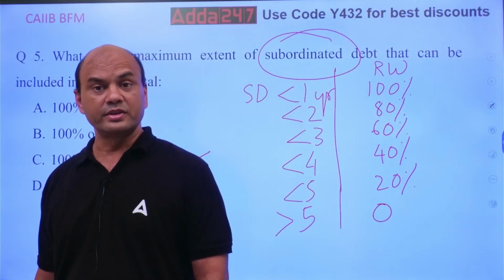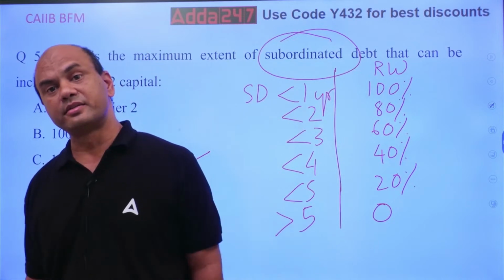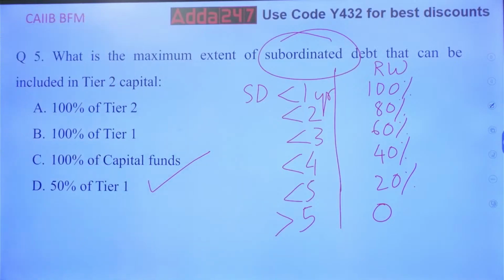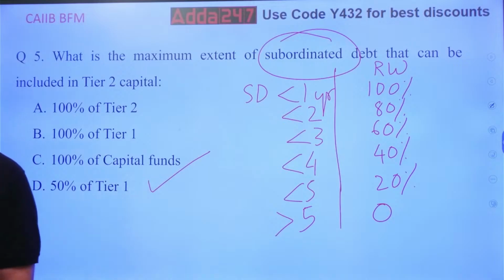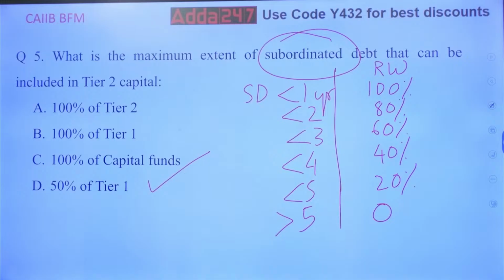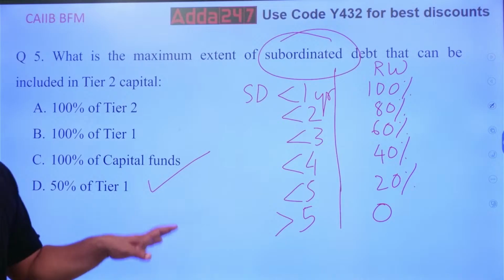So these clauses are included by RBI. We generally require subordinate debt in our business because we urgently require some funds, and at that time tier 1 is not possible every time. So with a minimum maturity of 5 years, you will have zero risk weight.